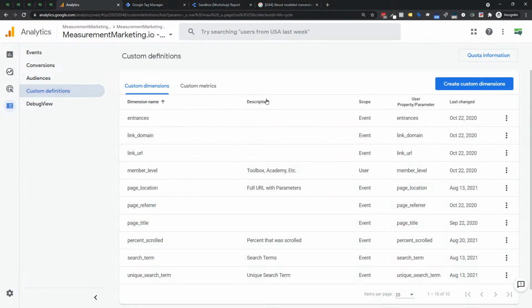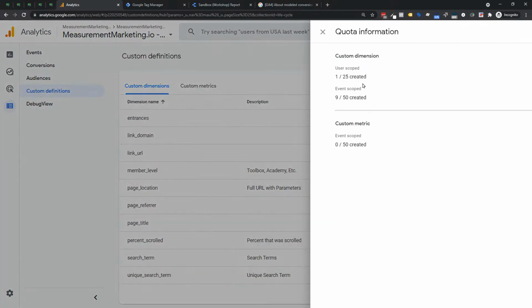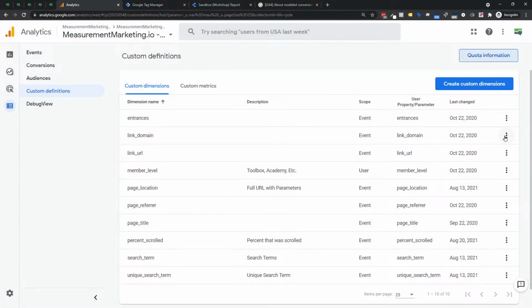Now you have quotas, right? So you only have up to 25 user scopes. You've got the 50 event scopes that you can do. You've got 50 custom metrics. And this is a great way to keep that in mind. That's not the update. The update is what happens when you archive one of these.